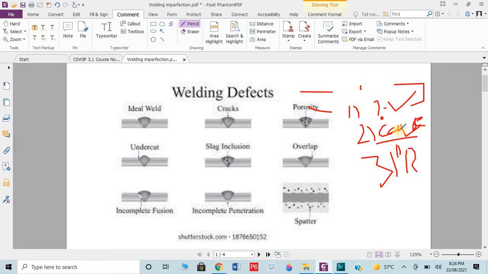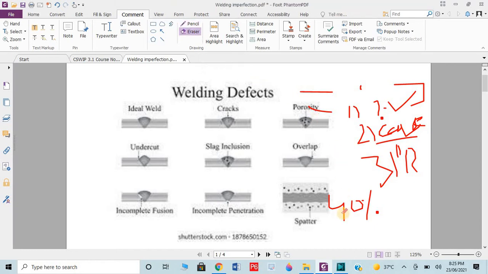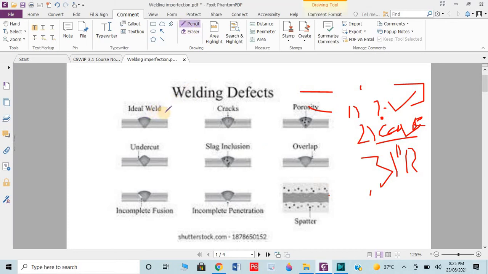So these 3 points we will focus on most importantly: what is the kind of defect, what are its causes, and what are the preventions. By considering these 3 points, we will discuss all the welding defects, and believe me, if you go through it, you will be able to clear 40% of the exam. That's why I am emphasizing this again. You should note down all these important things, watch the entire lecture, and save all the important data in your notebook.